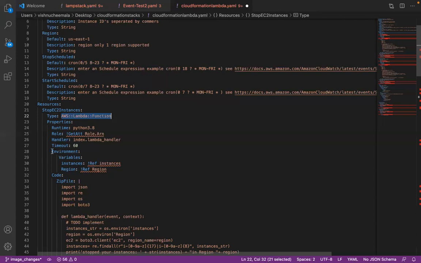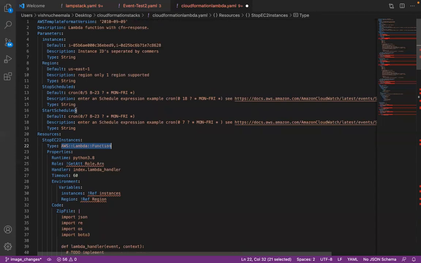You see that in the properties, in the environment, he did provide variables, right? Variables. You see that variables? And what variables are they? Instances and a region. Do you guys know where those values are coming from? Let's find out. You see that instances are coming from here. Okay, default values. And the region is coming from here.